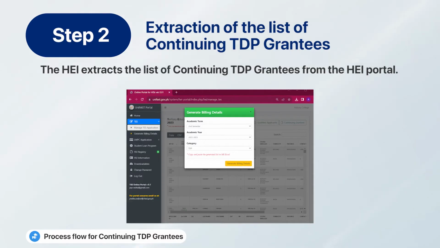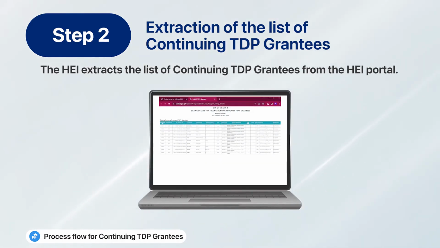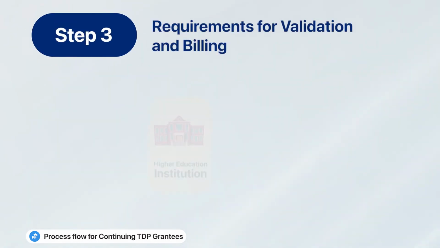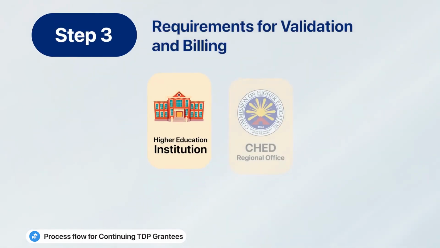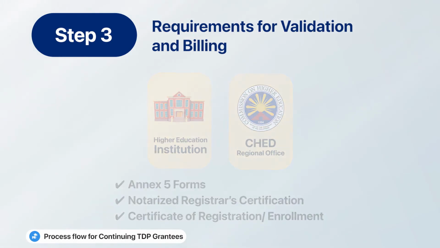The TDP focal person logs into the HEI portal, then proceeds to generate the continuing grantees list. This will be the content in our Annex 5 Form 2. Step 3. The HEI submits to the SHED Regional Office the Annex 5 forms, notarized certification from the registrar, and certificate of registration or enrollment. Annex 5 contains the following: